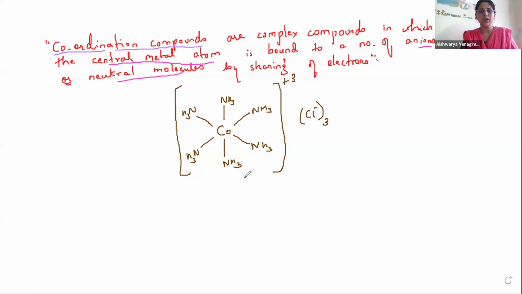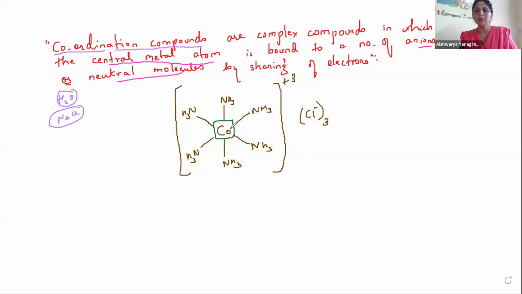Look at its structure, how complex it is. You have studied a lot of compounds. You have studied H2O, you have studied NaCl. These are simple compounds, yes or no? So here the structure itself is a complex structure. If you look at this example, what is there in the between? There is cobalt. Co means cobalt. And which family does cobalt belong to?